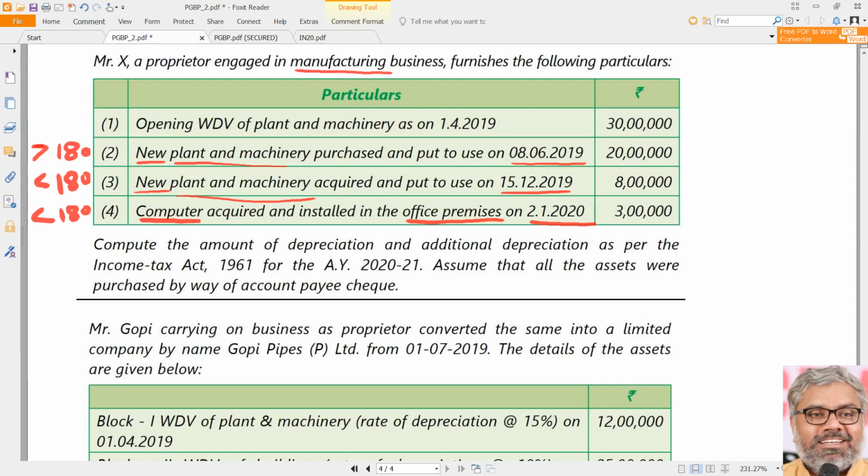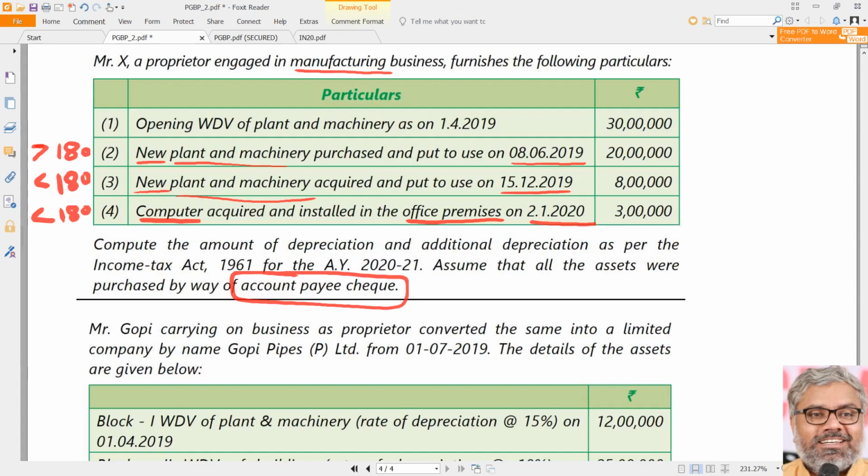Assume that all assets were purchased by account payee cheque. If it is not given also, we have to assume that only. But it is very clearly given, which means there is no disallowance. Payments of more than 10,000 rupees in cash should be ignored; all those things are not applicable. The assessee is following the law very well and is paying for all the assets by account payee cheque.